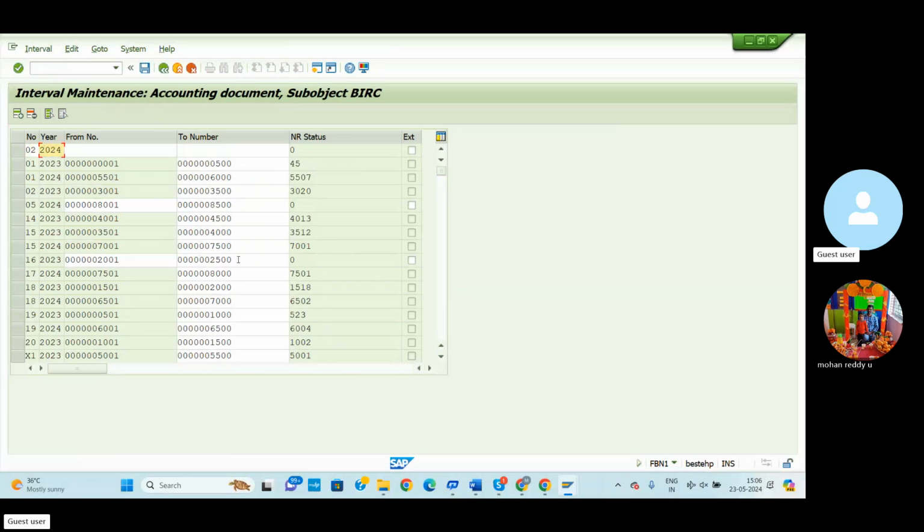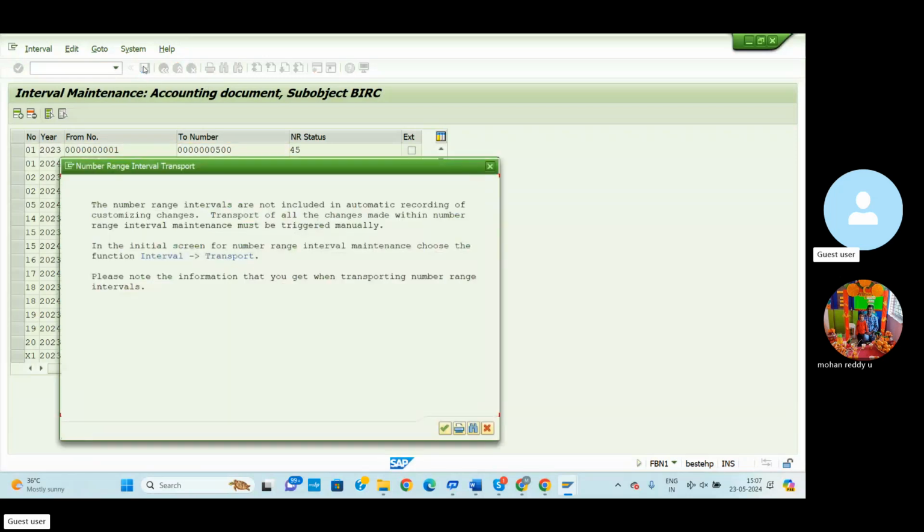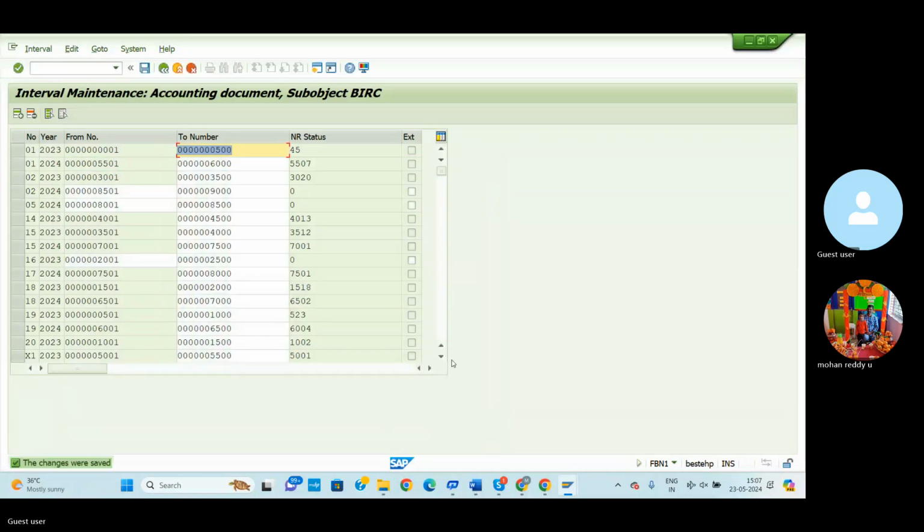Before that, we can check what the previous last number is. Here it is 8,500, so 8,500 is the last number. For this purpose we select 8501 to 9,000. Enter and save. Now the number range error is rectified.